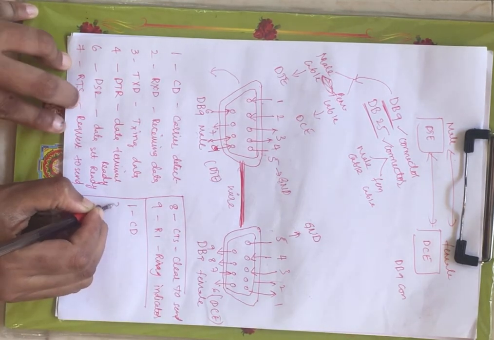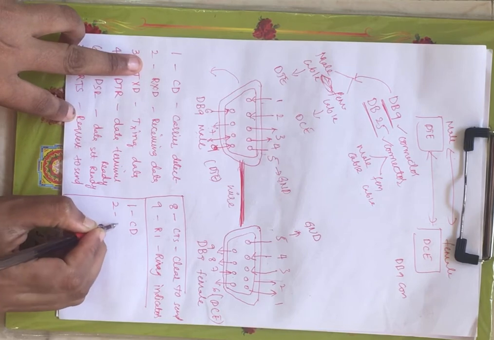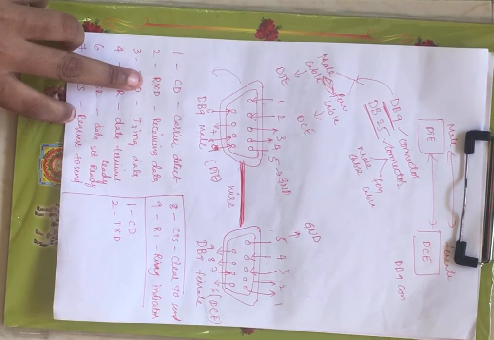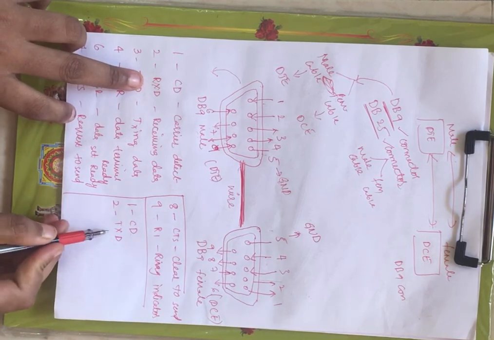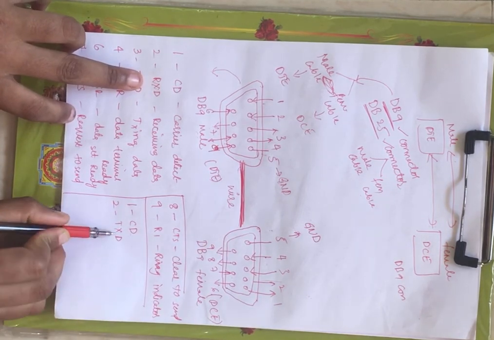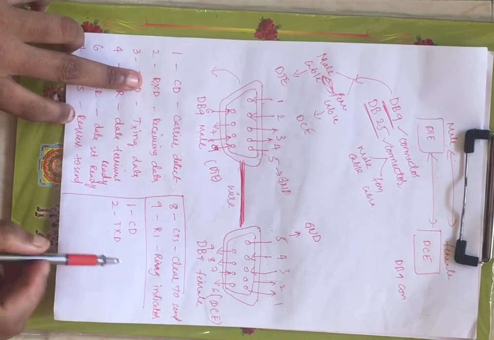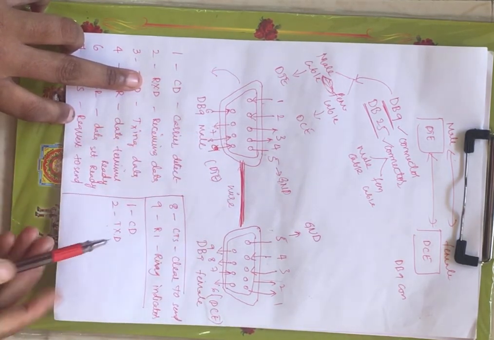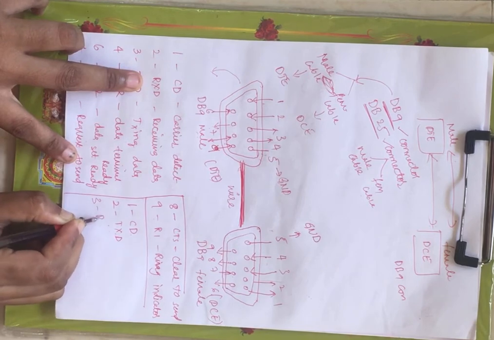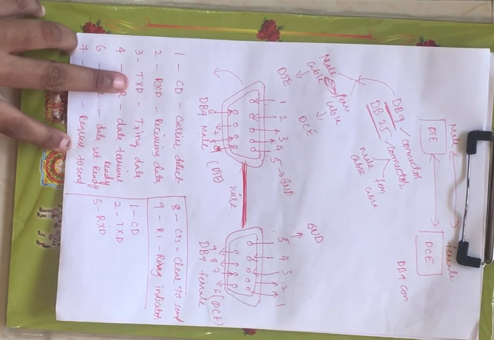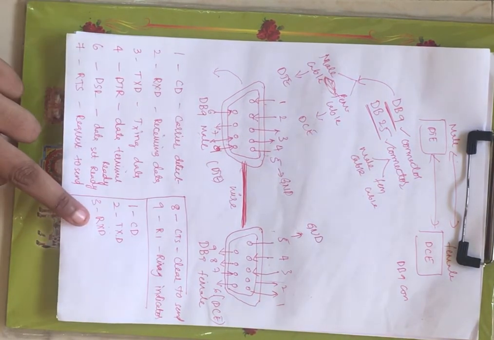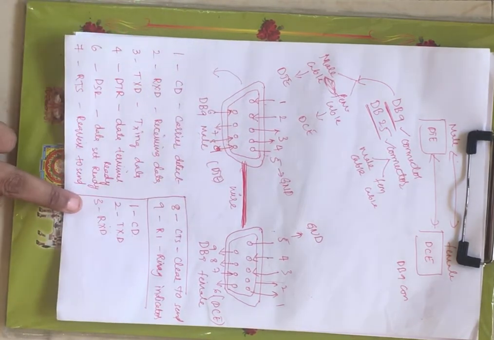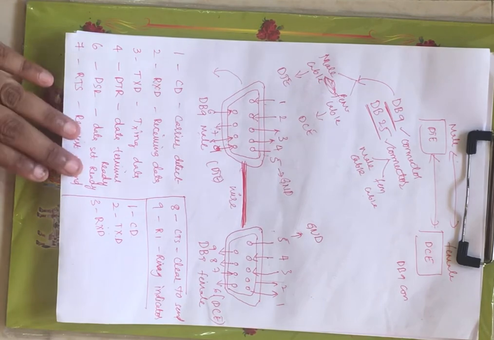Now next pin you have, here you have the receive pin and here you will have the transmit pin, right? Now TXD, transmitting the data. You are transmitting data from DCE to DTE through this pin, right? And the third pin you will have RXD. Since you have transmit here, you will have RXD. Once this is transmitting, through third pin it will receive the data, right?